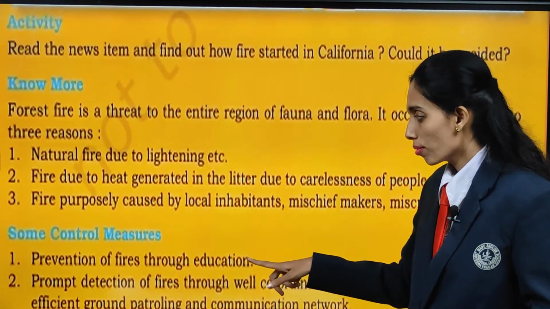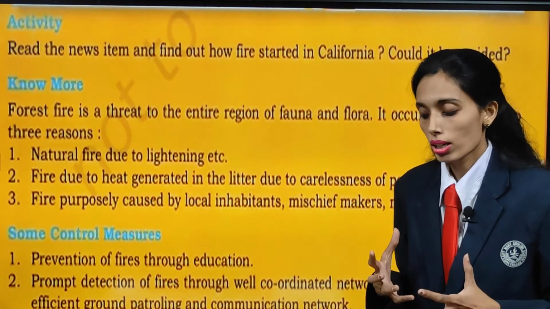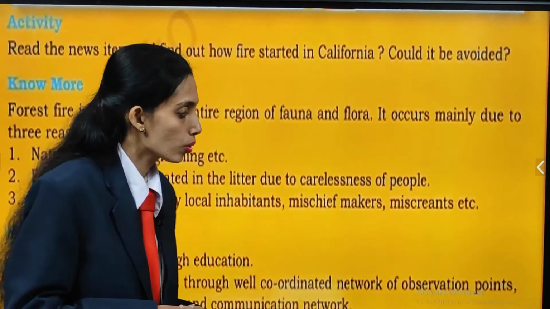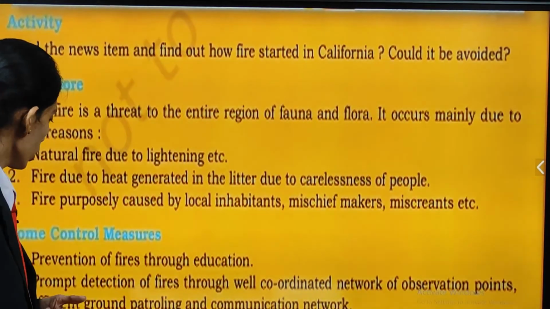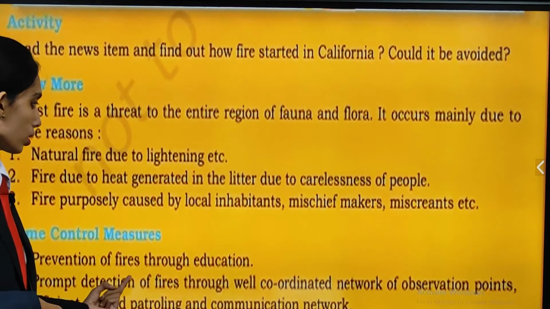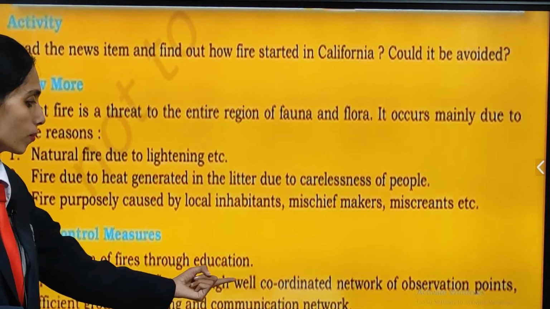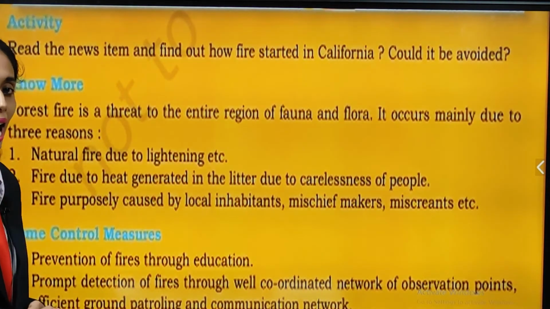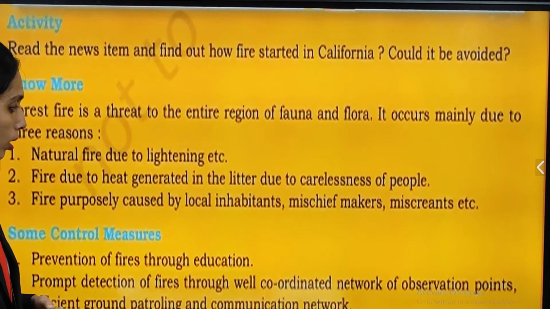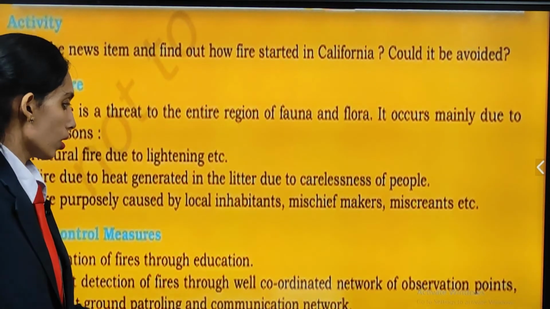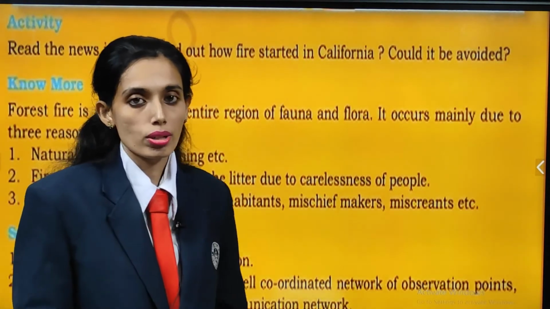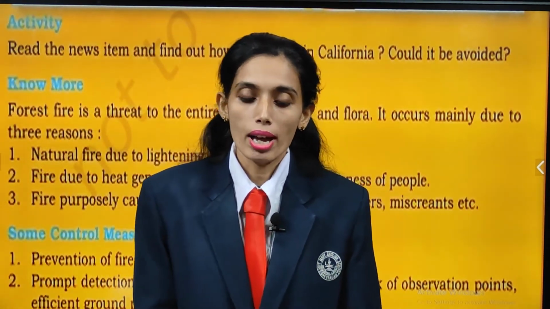Prevention of fires through education. Make your children know more about how to stop fires through education. Prompt detection of fires through a well-coordinated network of observation points, efficient ground patrolling and communication network. Through these three measures, we can try to control forest fires.